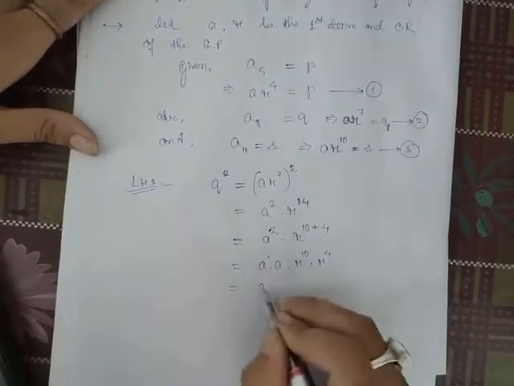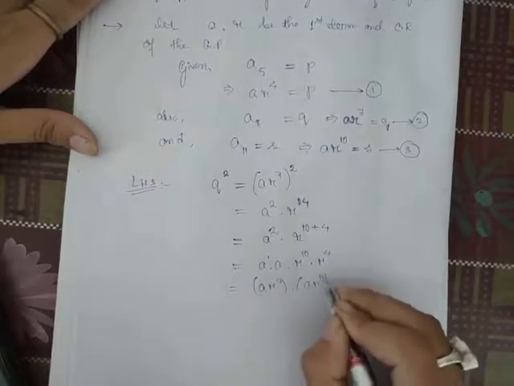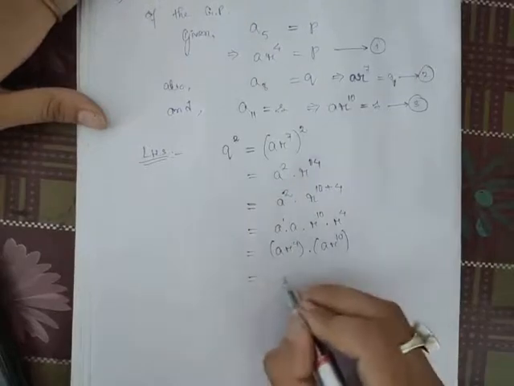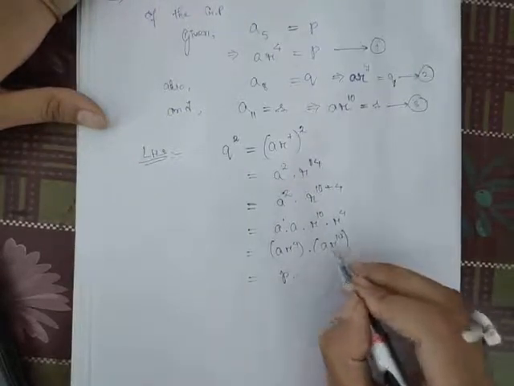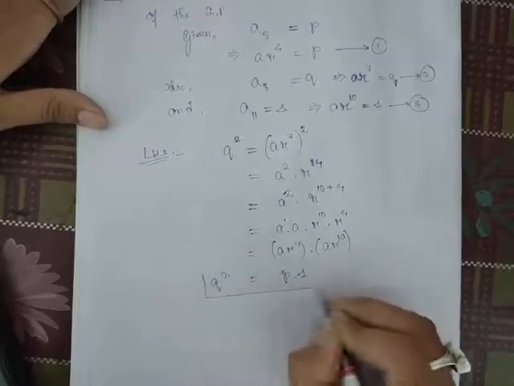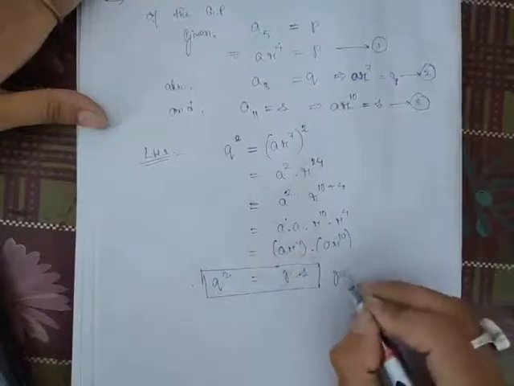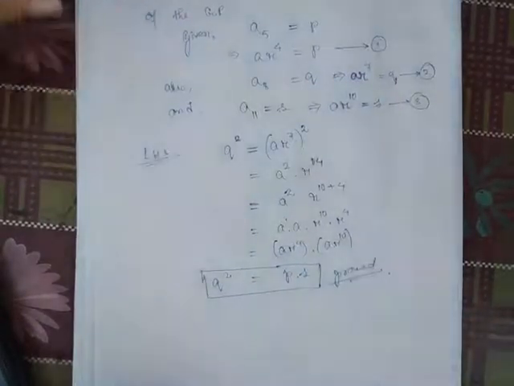Now a r to the power 4 is P and a r to the power 10 is S. Therefore Q square equal to PS, proved. Clear?